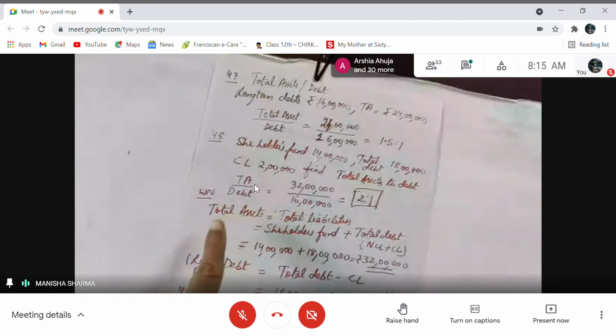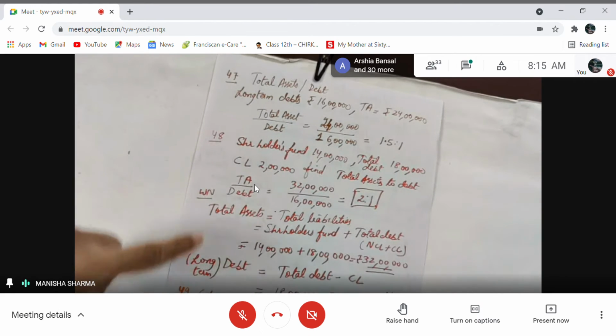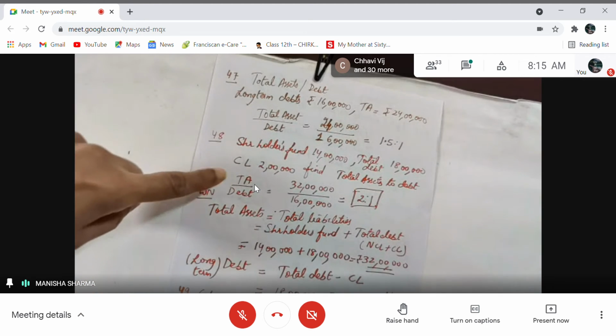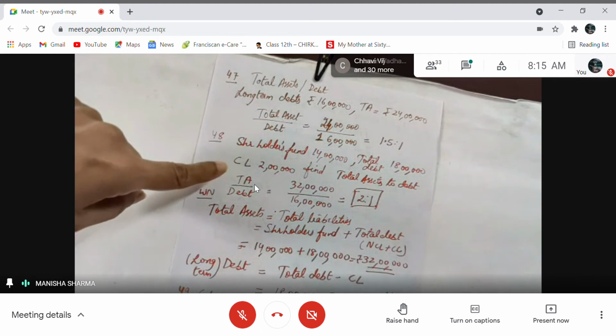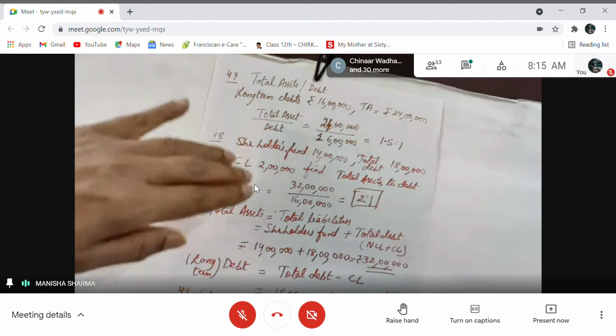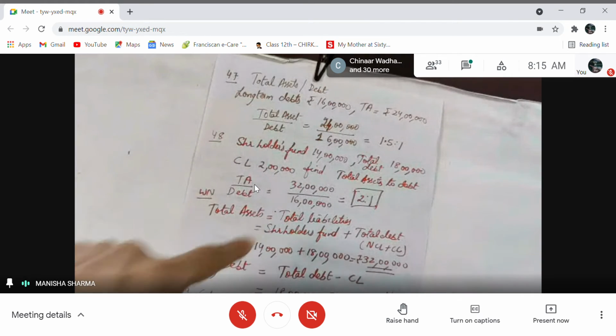But which concept will you apply to find total assets? Generally, we do the calculations in working notes, and then substitution in the ratio is done afterwards, right? So in working notes, we know that total assets are equal to total liabilities. You have done it, right?